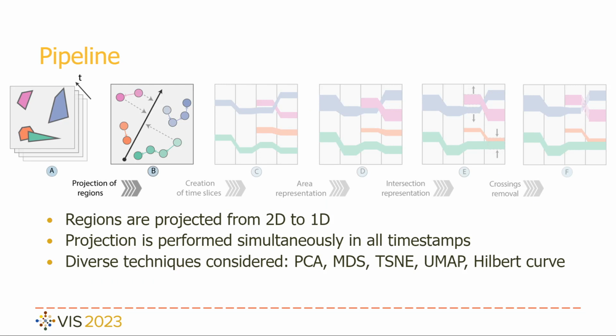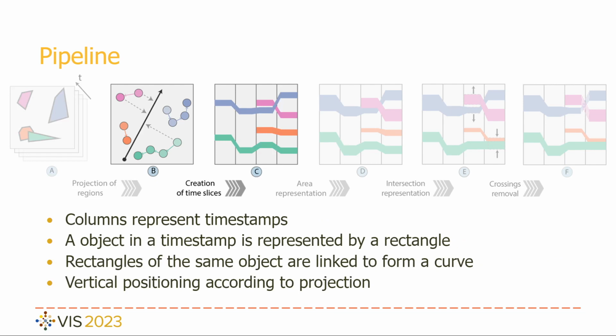The inputs are the measurements of objects' regions for a sequence of equally spaced time steps. To obtain a 1D representation of the regions, we fit a 2D to 1D projection of all objects and for all time steps simultaneously. This newly generated space considers the distance between different objects and time steps. To perform the projection, a diverse set of techniques was considered, such as PCA, GSNI, MGS, Hilbert curve, and others.